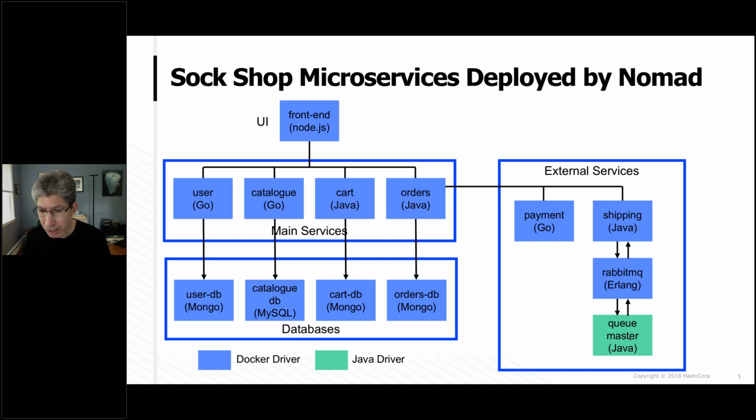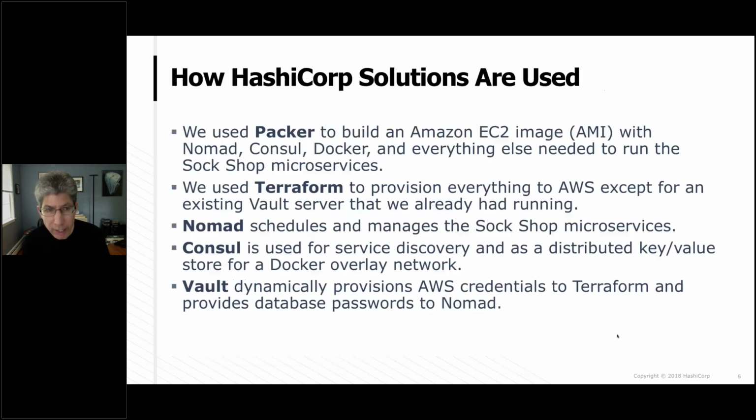And so that QMaster, it's not too important for purposes of the demo, but what it does is it picks up messages from this RabbitMQ messaging server. It picks up the shipment messages. So imagine the QMaster is representing somebody like FedEx or UPS, right? That's actually receiving the shipments that were placed onto a message queue from the e-commerce vendor. Okay, so that's what's going on there.